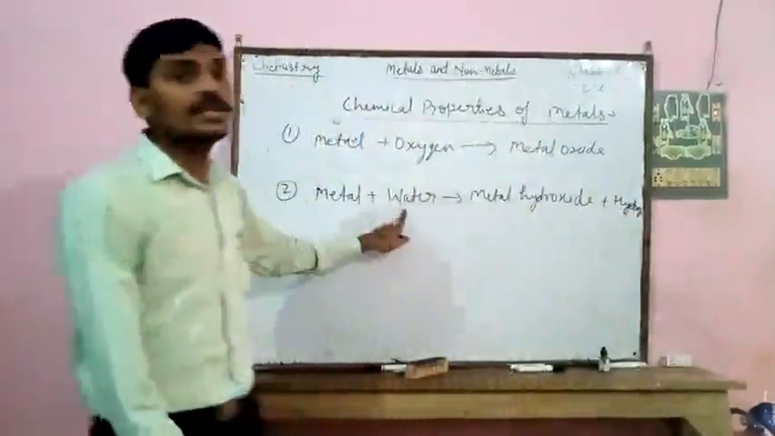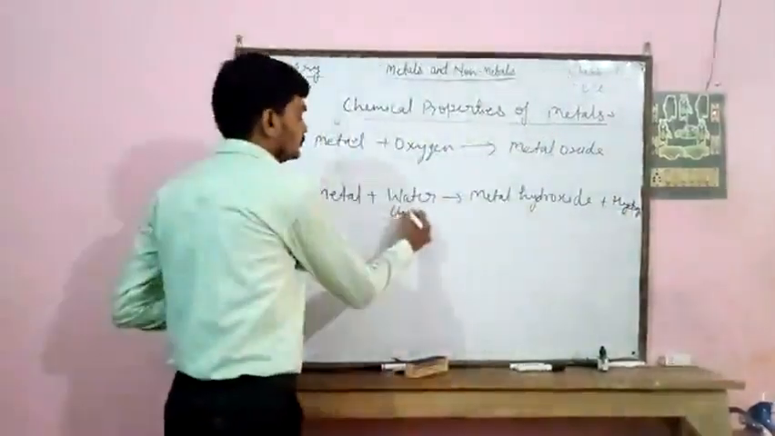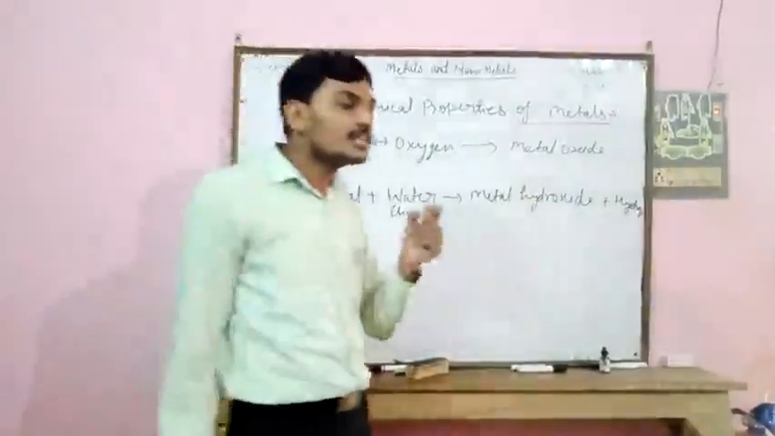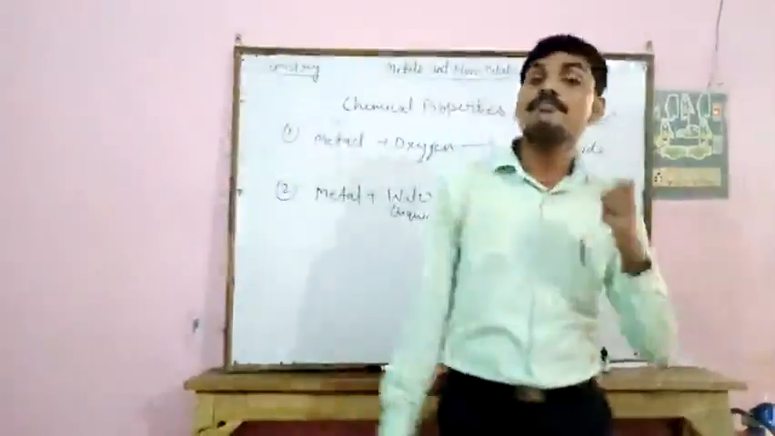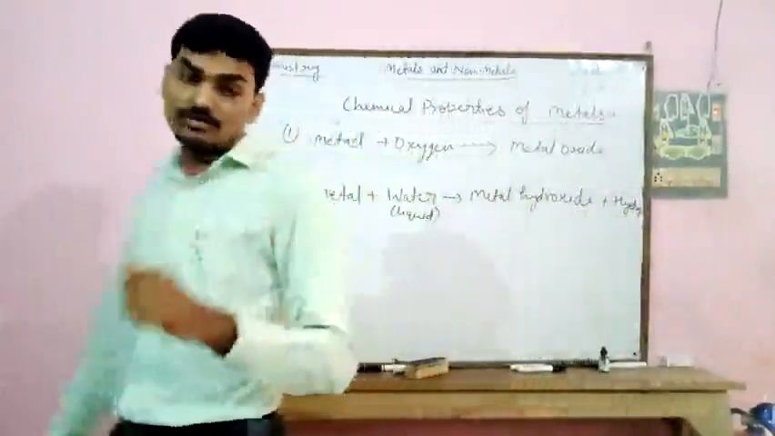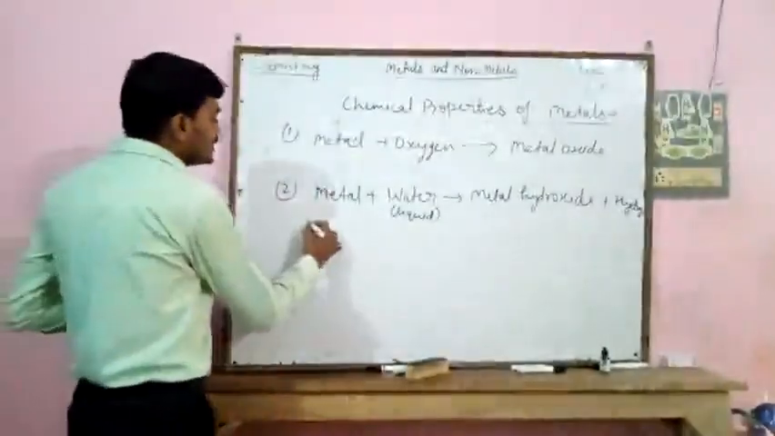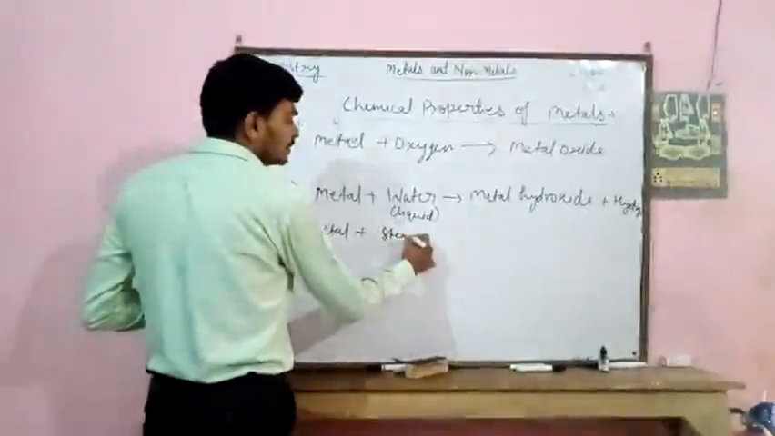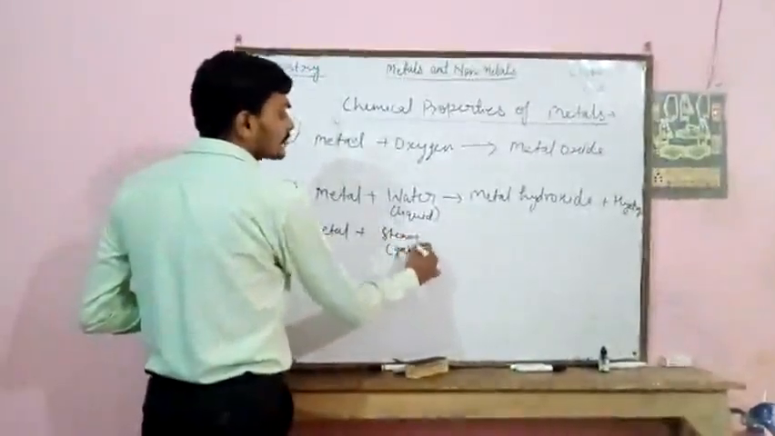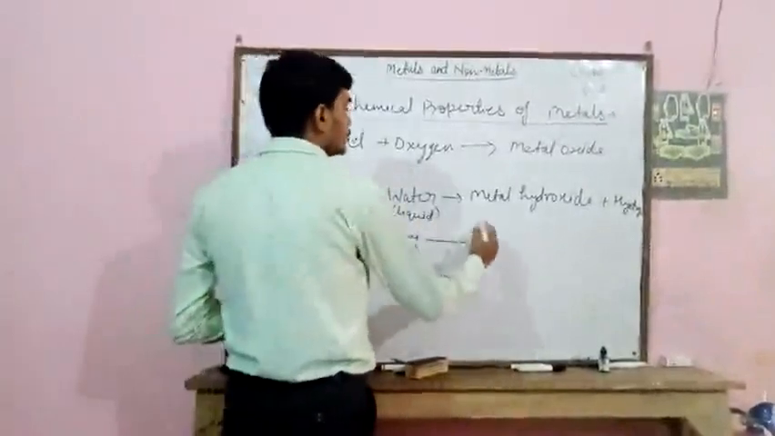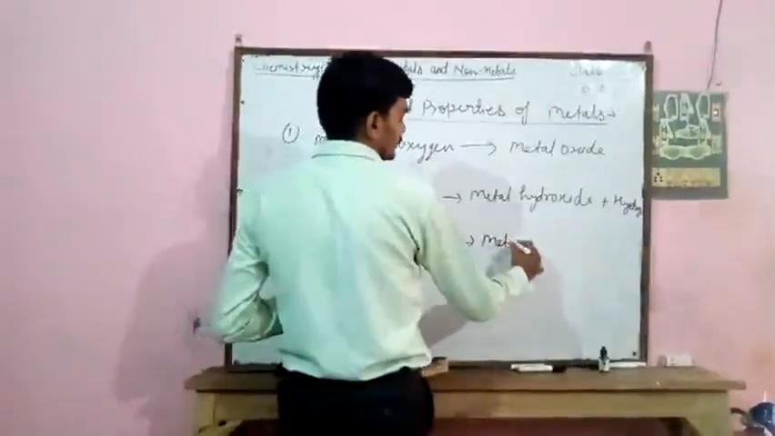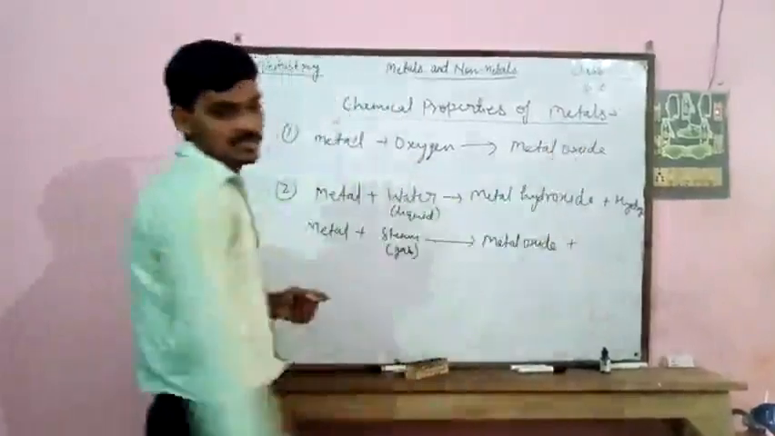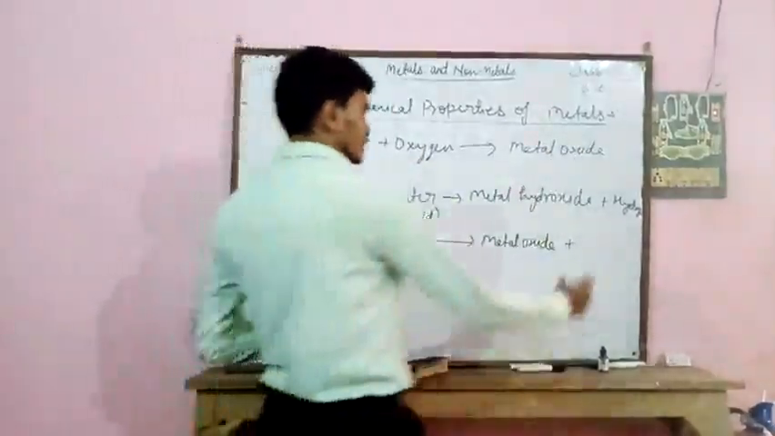So this water is in liquid form. If a metal reacts with water, then it forms the metal hydroxide and hydrogen. And if any metal reacts with steam, that is, the gas form of water, it forms the metal oxide plus hydrogen gas.